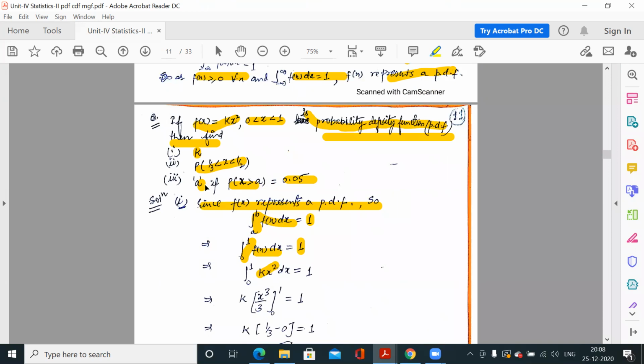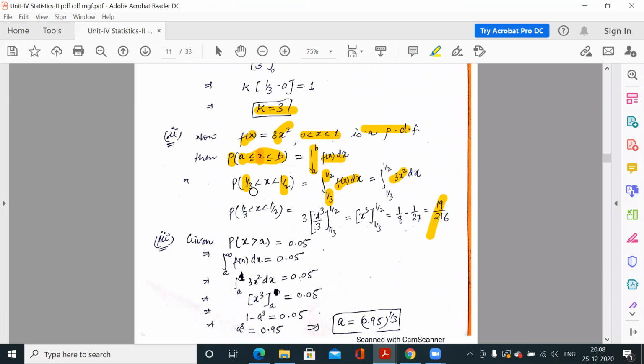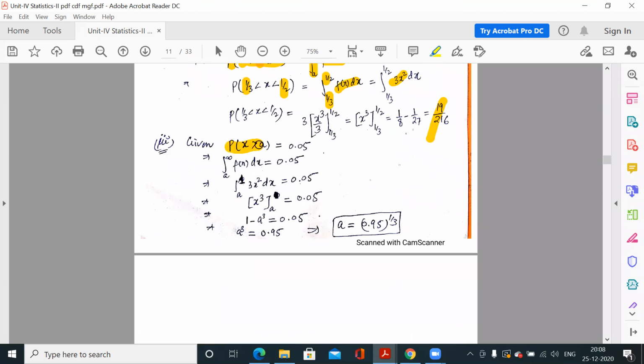Now find the value of a when the probability is 0.05. What is the probability when x is greater than a? So now apply the formula. The probability of x when x is greater than a is 0.05. It is given to you.